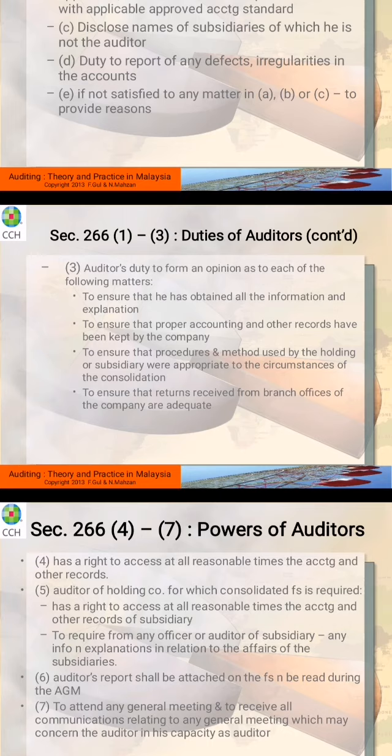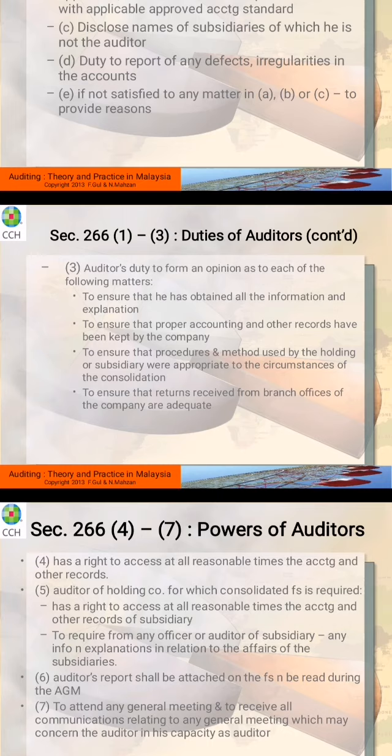The auditor's duty is to form an opinion on each of the following matters. Number one, whether you are able to obtain all the information and explanation that you need. It means that you are not restricted from getting any information that you want. And then to ensure proper accounting and other records have been kept. So you are sure that all the records are properly kept by the company. Next one, to ensure that the procedures and methods used by the holding or subsidiaries were applicable to the circumstances of the consolidation.